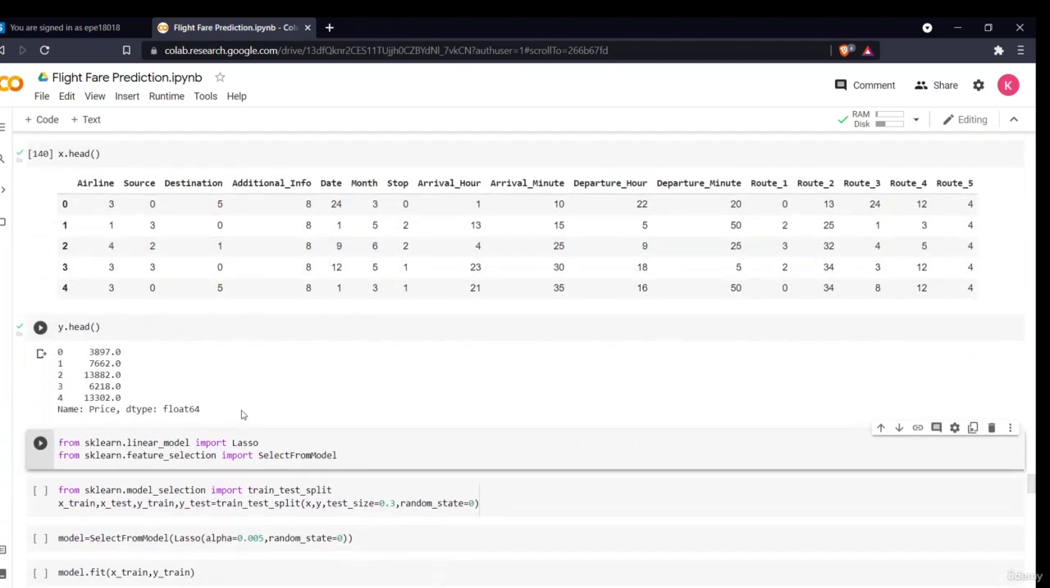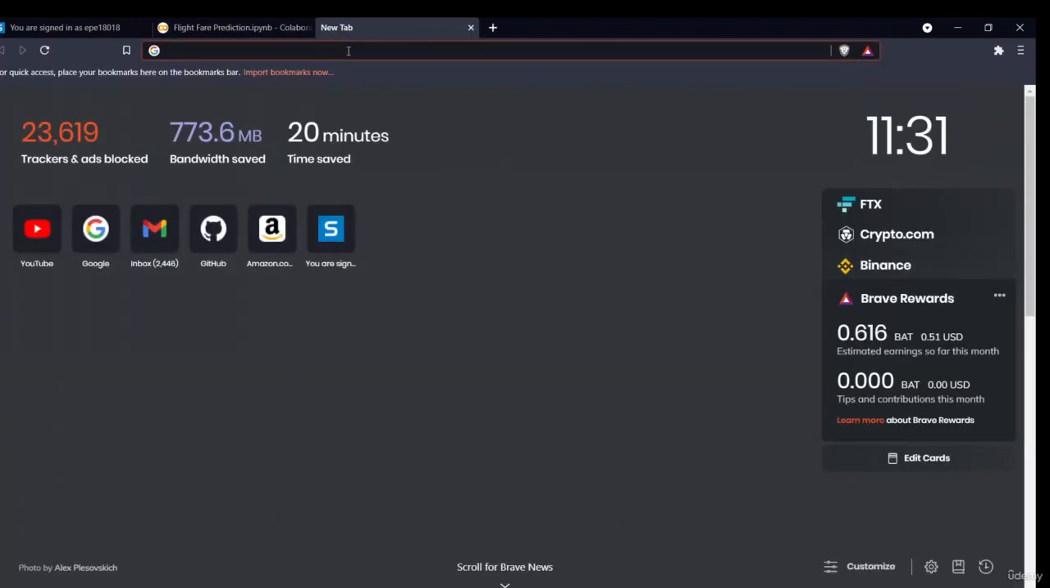Now what I'll do is I'll import one thing which is Lasso and SelectFromModel. SelectFromModel is a method for feature selection. In this I'll give a parameter, and on the basis of that it will select the features. The parameter which I have taken is the Lasso. Okay, now let's see what Lasso is.